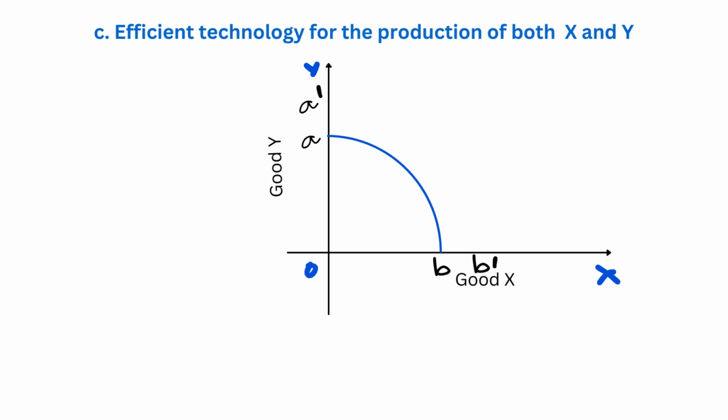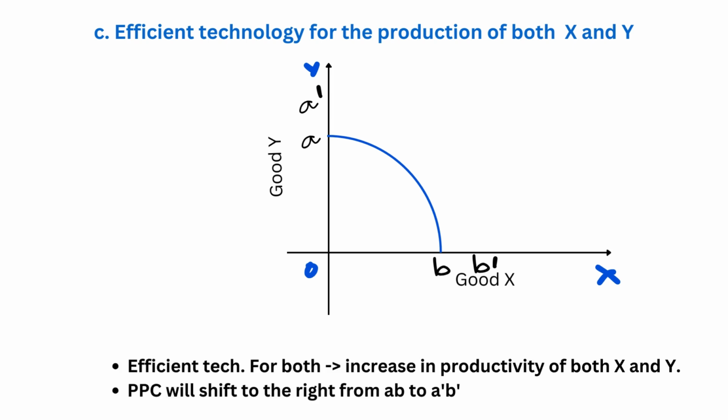What will happen if the efficient technology is used for the production of both good X and good Y? So, learners, in such case scenarios, the PPC will shift to the right. And why does it happen? Because when efficient technology is used for the production of both good X and good Y, then the production of both good X and Y will increase. That means PPC will shift to the right from AB to A dash B dash.